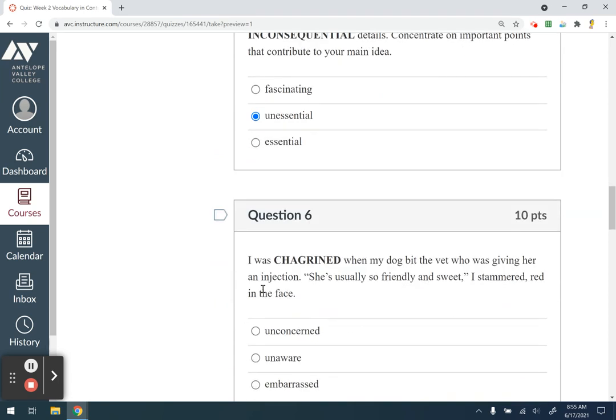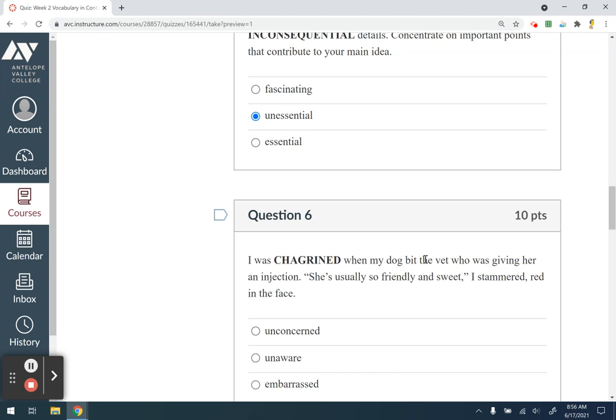Let's go with one more for this tutorial. I was chagrined when my dog bit the vet who was giving her an injection. She's usually so friendly and sweet. I stammered, red in the face. So chagrined. Well, if you have a pet, a cat or dog, and you take them to the vet, and something horrible like this happens, in this case the dog biting the vet, you would feel embarrassed, possibly.